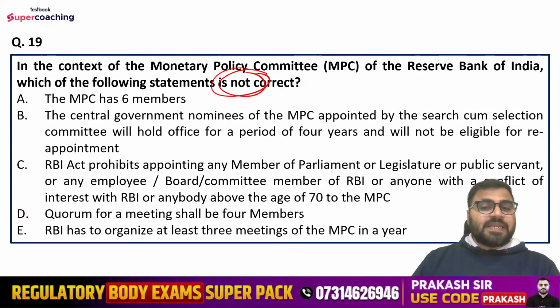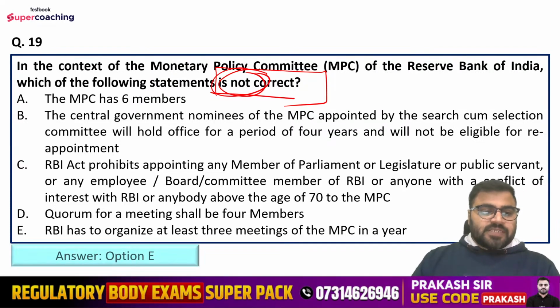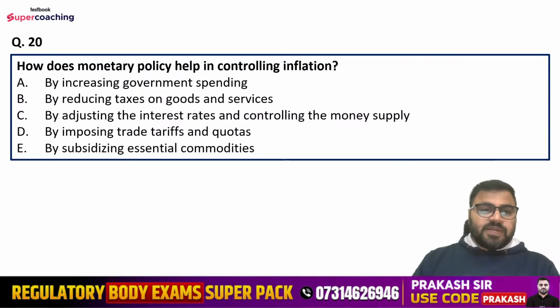So which statement is incorrect, guys? Read the question carefully. We are talking about the incorrect statement. So which is not correct here? The right answer is option E, that is, the RBI has to organize at least 3 meetings. No, the RBI has to organize at least 4 meetings. So 4 meetings are required at least here.